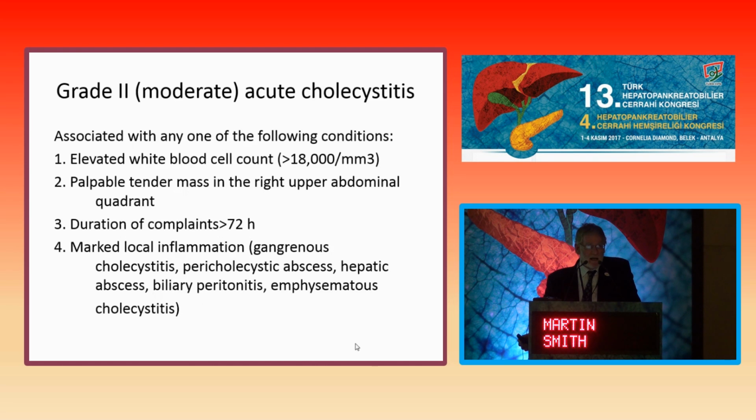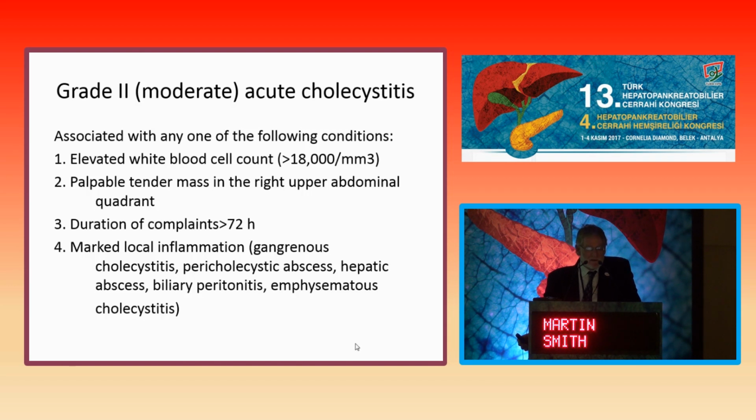The grade 2, or the moderate acute cholecystitis, I find to be the area that is most difficult to understand. While the white blood cell count and the presence of a mass are easy to understand, I'm not quite sure about the issue of a duration of complaints greater than 72 hours, why that should necessarily make it a moderate form of acute cholecystitis.